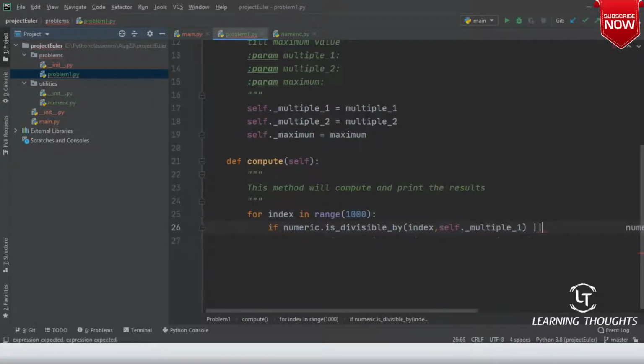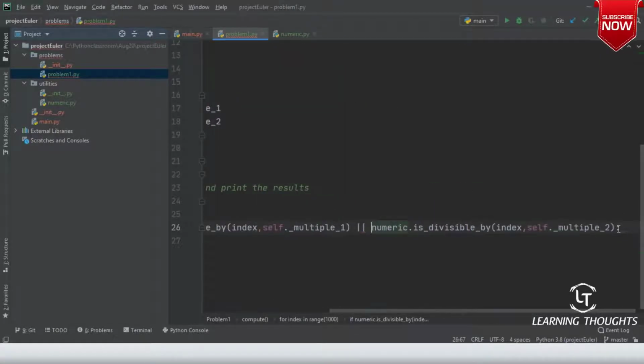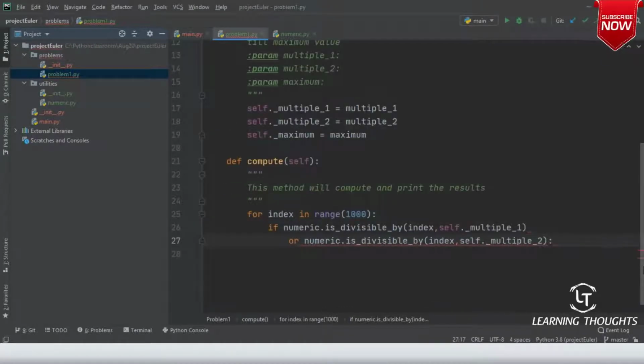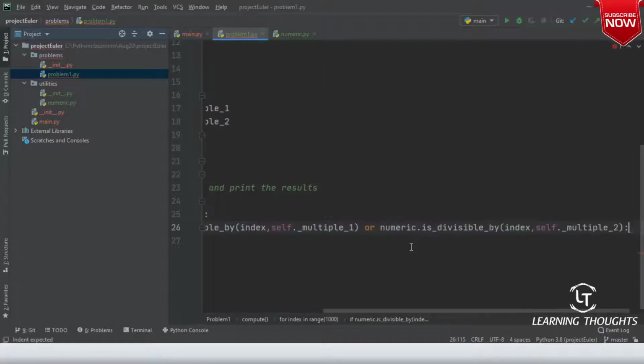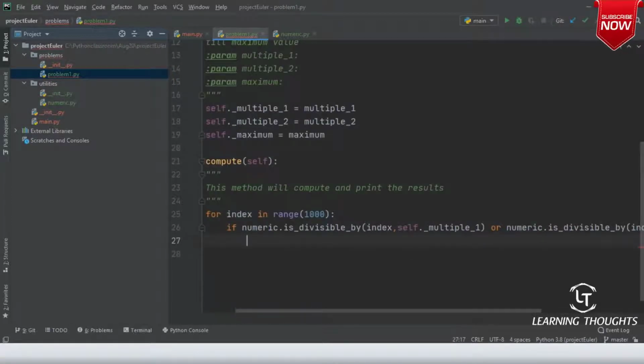So let me do one thing. In Python it is not a good idea to have such lengthy statements. So here let me write or. So I am writing this over here. What is it trying to tell? It is trying to tell that there is something expected over there, so you cannot break your statements. Fine, but how will I go to the next line? We'll correct that.